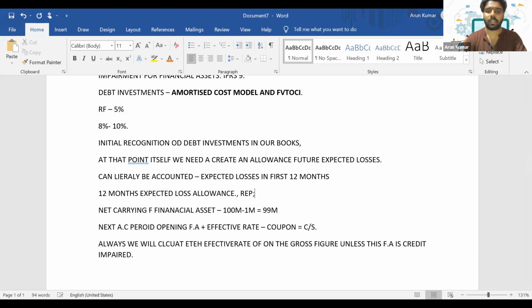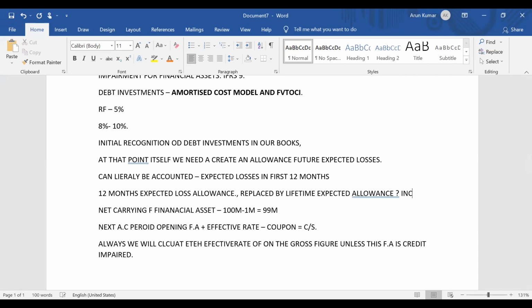So sometimes this 12 months allowance will get replaced by a lifetime expected allowance. When will it happen? When will that 12 months expected allowance get replaced by lifetime expected allowance?